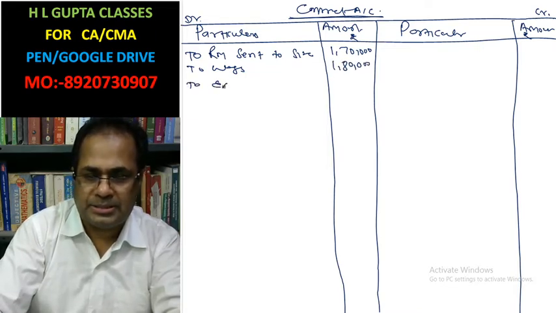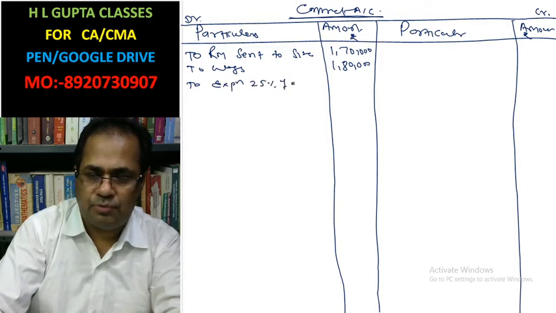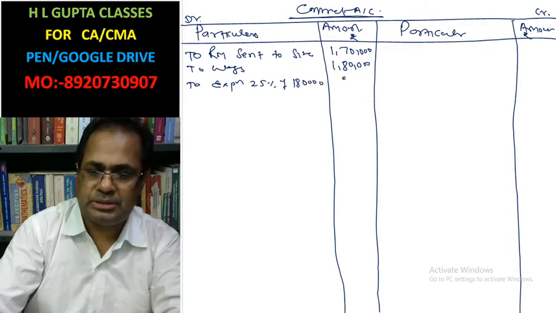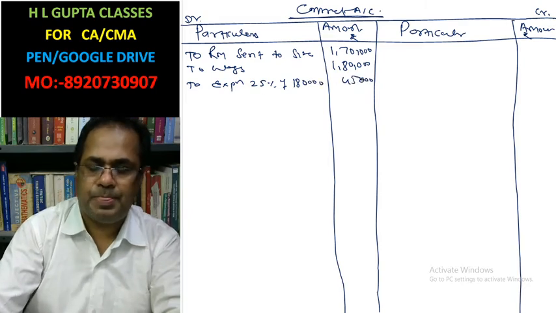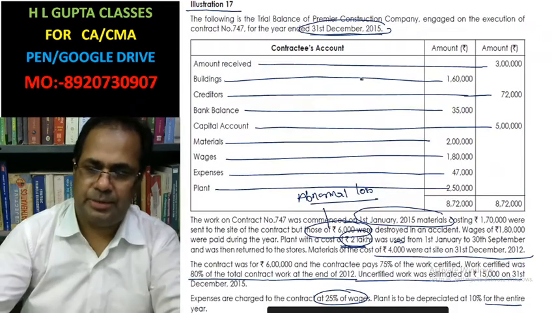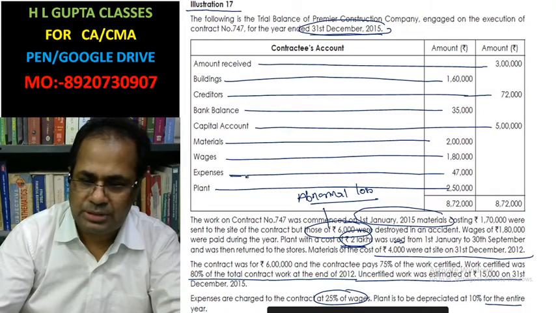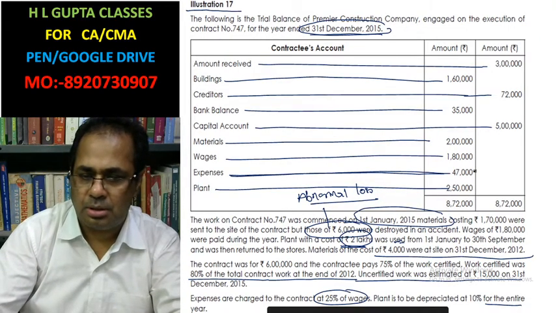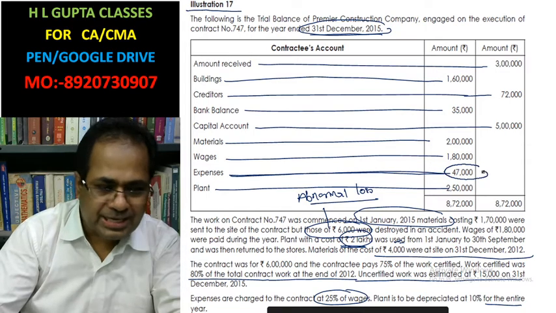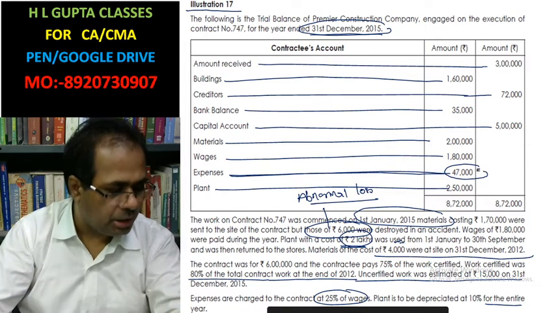To expenses, 25% of 1,80,000, this is 45,000. But in the question the expenses given are 47,000.